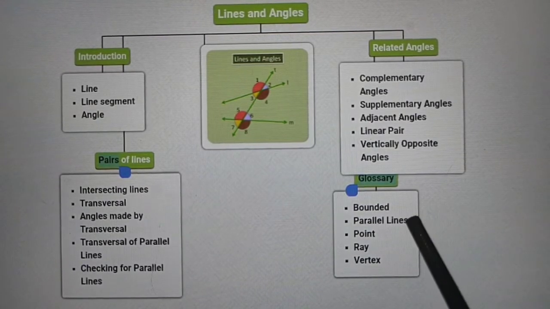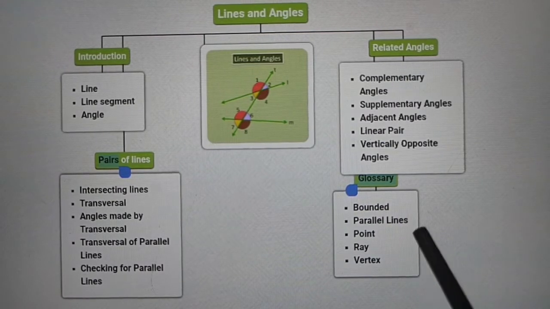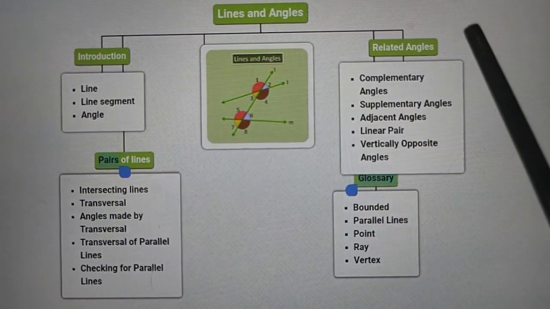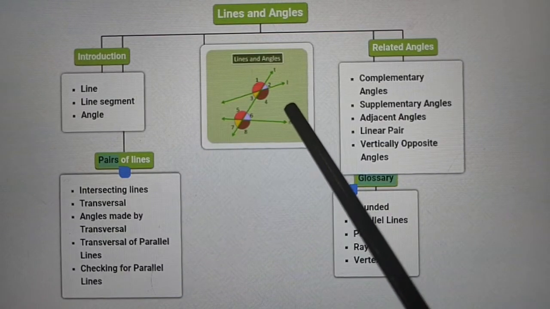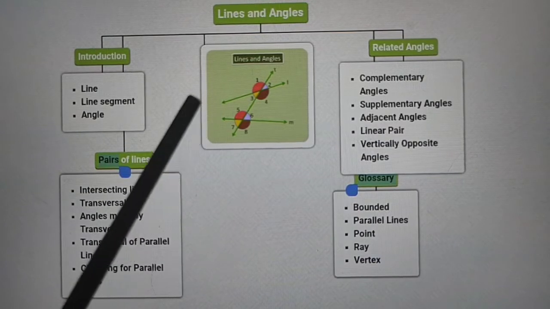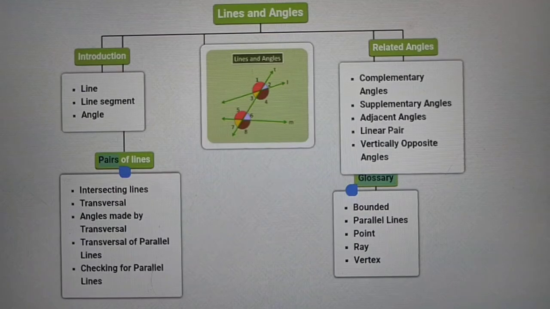Step by step we will discuss. Then bounded, parallel lines, point, ray, vertex. These are the basic concepts of how lines can be formed, and this is the basic diagram of lines and angles which you must understand step by step. After discussion about the lines and the angles, when we discuss the transversal line, we will discuss this diagram. This is the basic and very important diagram of lines and angles.